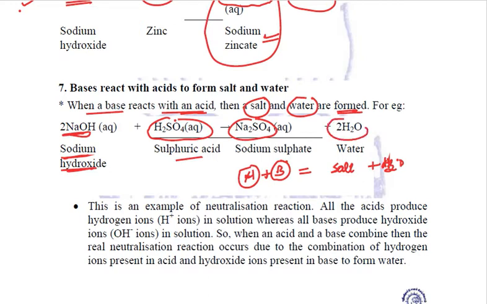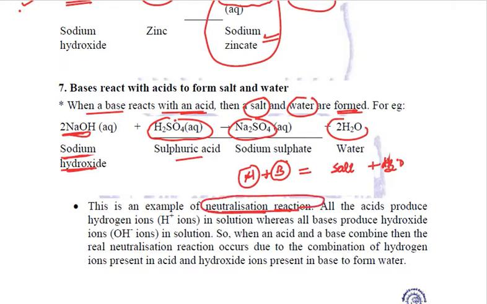Now, since acids and bases are opposite to each other, whenever they react with each other, they neutralize the effect of each other. That is why the reaction between an acid and a base is called a neutralization reaction. We studied it in the previous lecture also, where I told you that in bases we will study neutralization reaction in detail. So here we are with the bases. Let us study in detail. Why exactly do they neutralize each other?